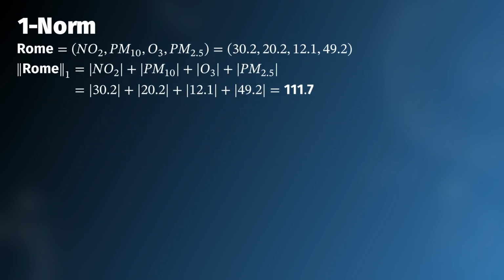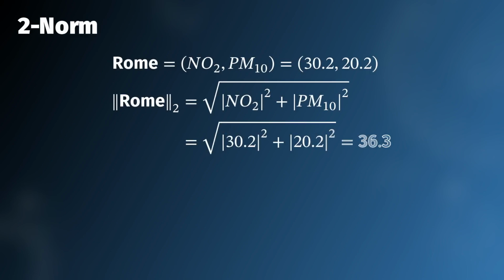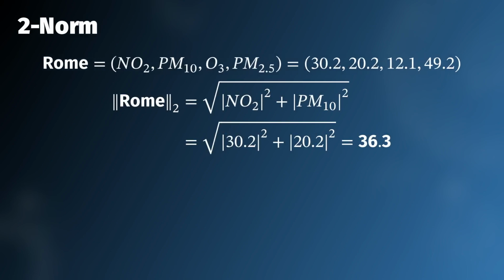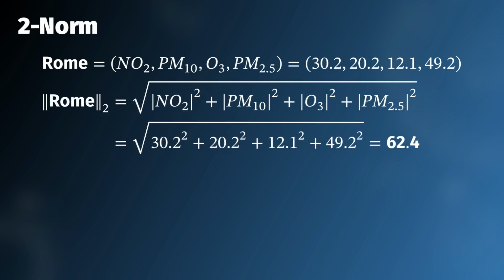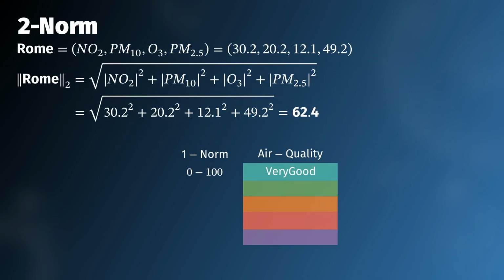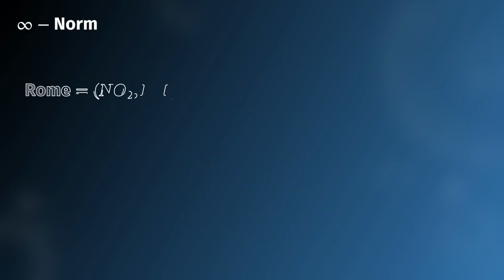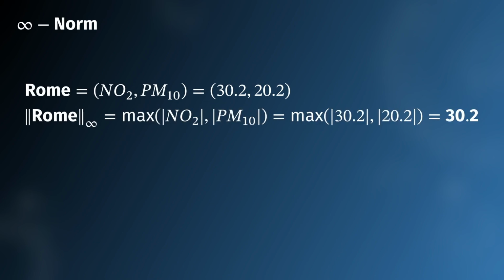And what about the scale? Well, we can trivially use a table. Note that we can do that for the 2 norm as well. And for the infinity norm in exactly the same way.